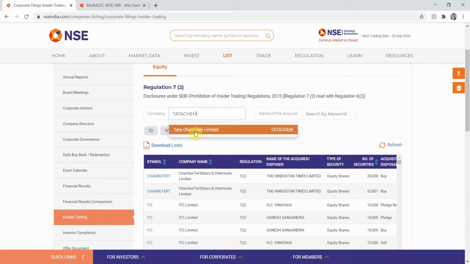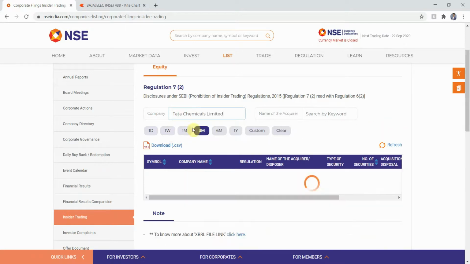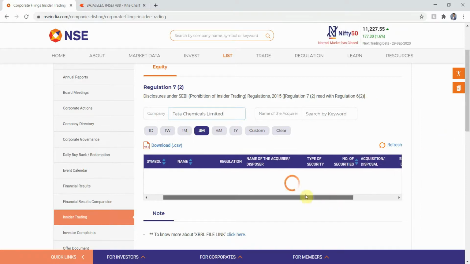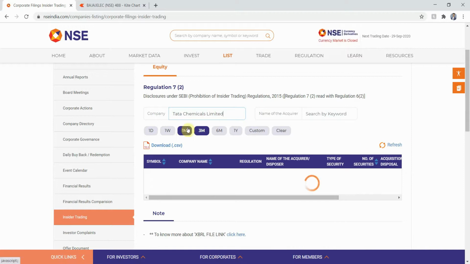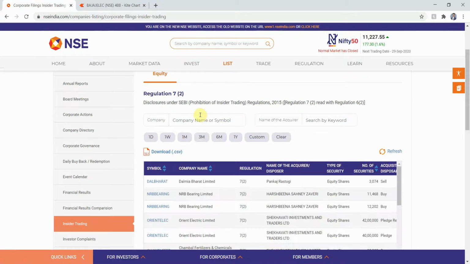Okay, so for that, I'll go to the NSE's website once again, from where we have downloaded the Excel sheet of the daily insider trading report. Once we have reached that page, I'll click on this box, the company name or symbol, and I'll paste Tata Chem. As you can see, it will give me a suggestion for Tata Chemicals Limited. I'll click on it.